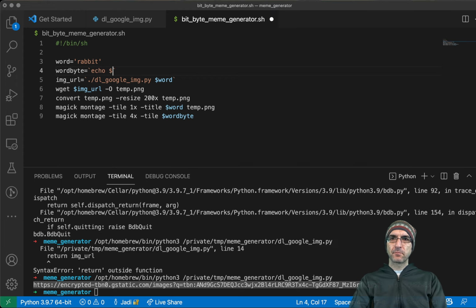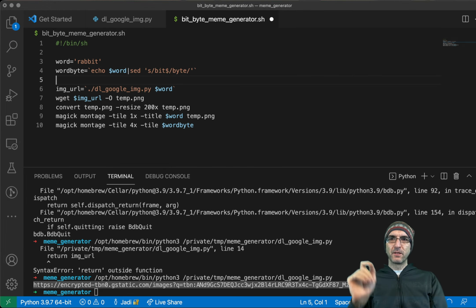Echo the word and pass it to the sed program. Sed can replace something in something else. I can replace A with B. I can replace bit at the end with byte. So this would be the word byte. So the title of the bottom will be word byte. And then what I need is 8 of the temp.png. This is ugly, but let's have it.